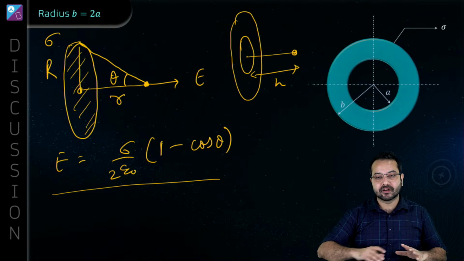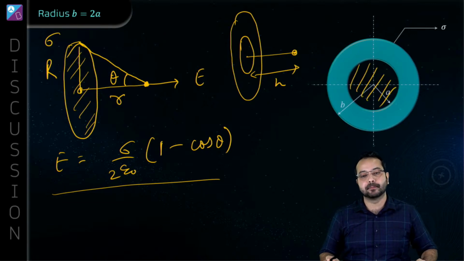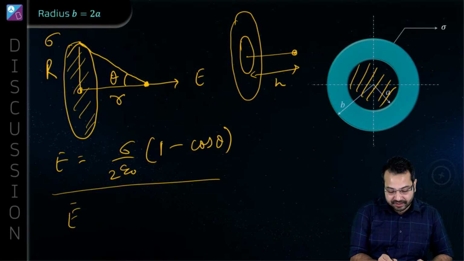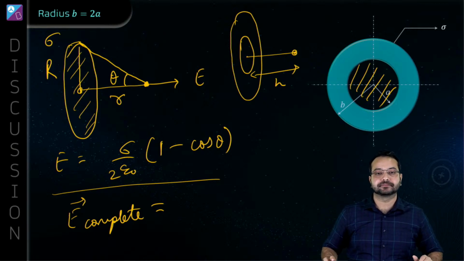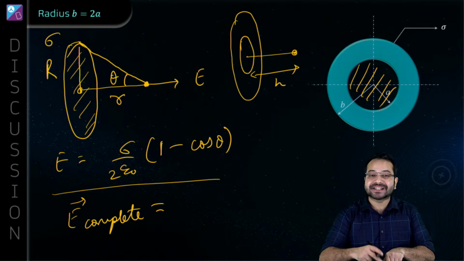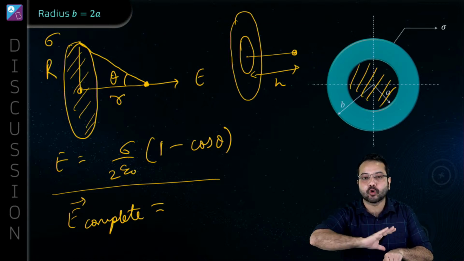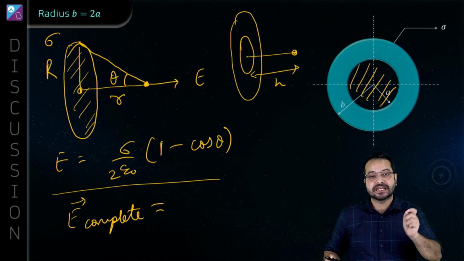Let's say this disk was complete, and the electric field due to this complete disk, I'm calling it E complete. So the electric field due to this entire disk, suppose there is no hole inside, I'm saying that that is the electric field E complete.